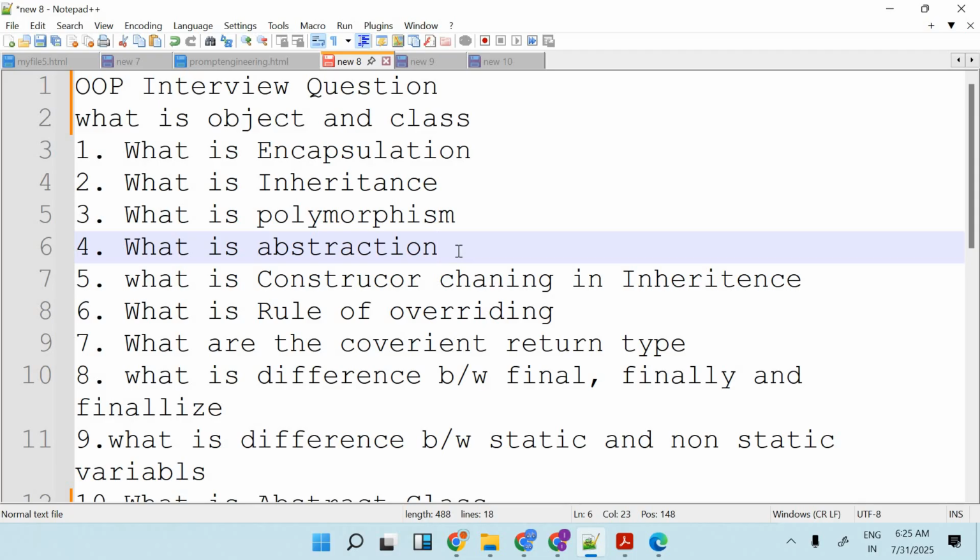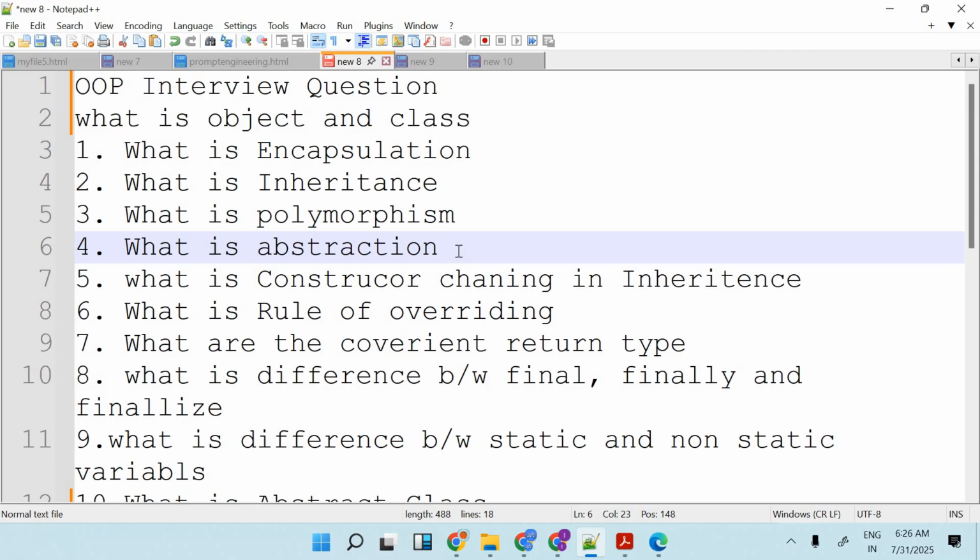An abstract method is a method which has a declaration only, but no definition. Please understand what declaration and definition mean. Declaration means only the method signature. Definition means we have a body. So body and definition are the same. In abstraction, when we create an abstract class, we create a method that has a method declaration only, but no method body. That is an abstract method. If it is a non-abstract method, then there is no problem.